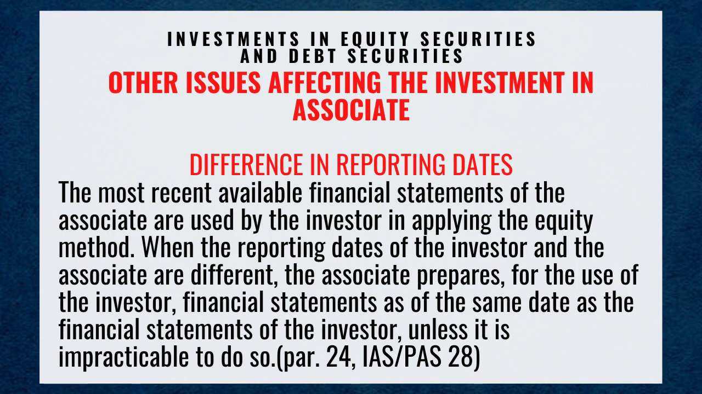Other issues affecting the investment in associate. Difference in reporting dates. The most recent available financial statements of the associate are used by the investor in applying the equity method. When the reporting dates of the investor and the associate are different, the associate prepares for the use of the investor financial statements as of the same date as the financial statements of the investor, unless it is impracticable to do so. Paragraph 24, IAS or PAS number 28.